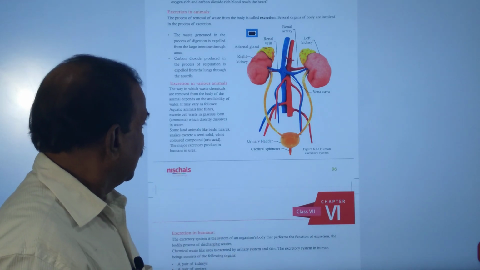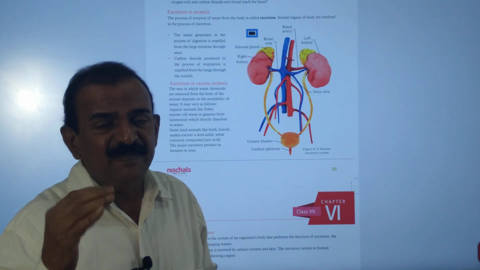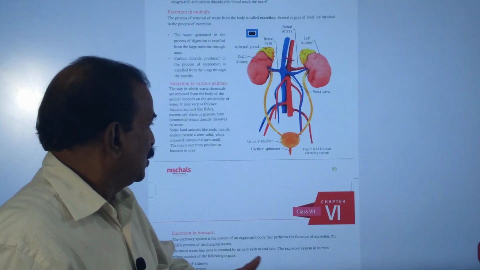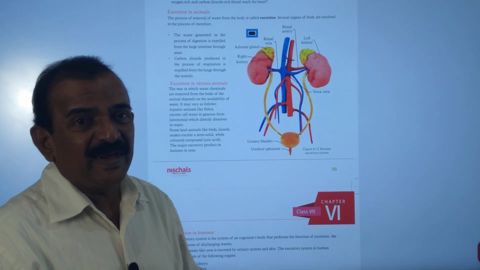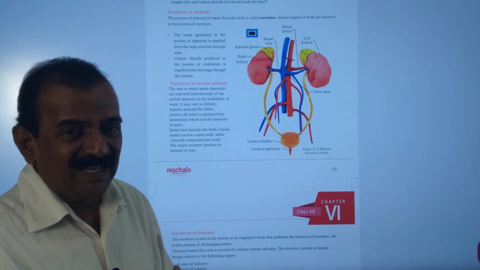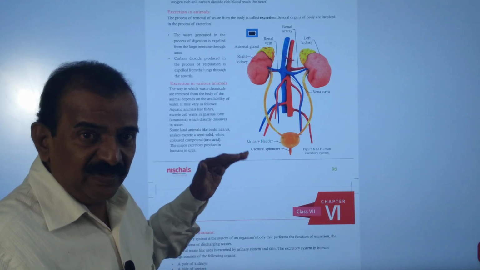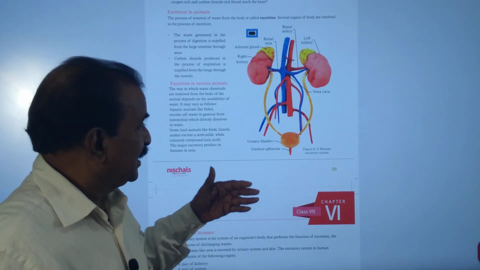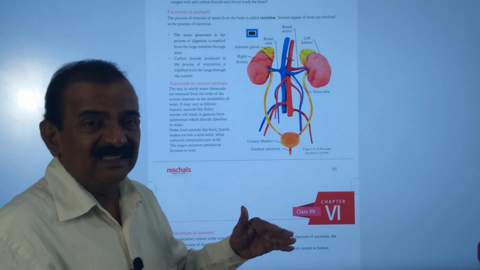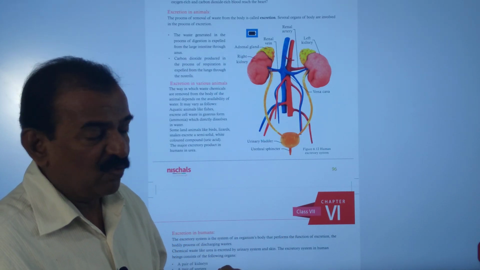So here snakes, lizards and birds, they are excreting, they are eliminating waste in the form of what? Uric acid. In human beings, the most important waste material that is eliminated from our body is urea. So in our excretory system we are eliminating urea, and birds and lizards are eliminating what? Uric acid. And in case of fishes they are eliminating ammonia, that is dissolved in water.